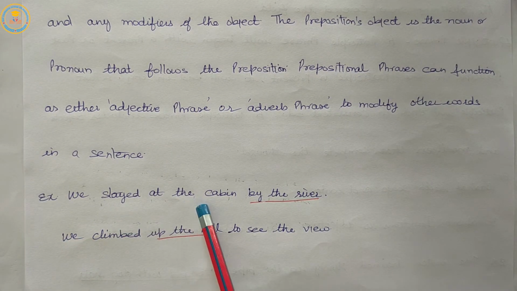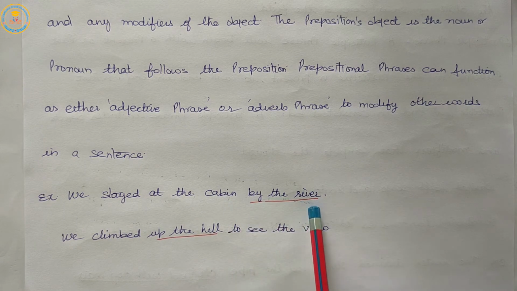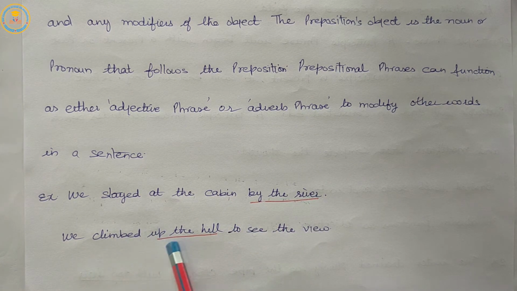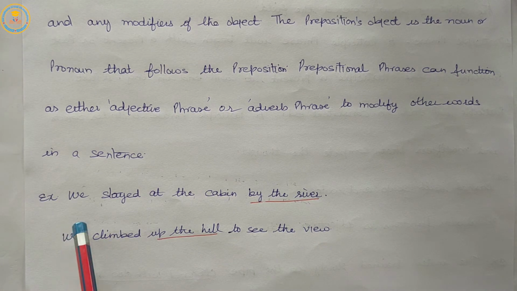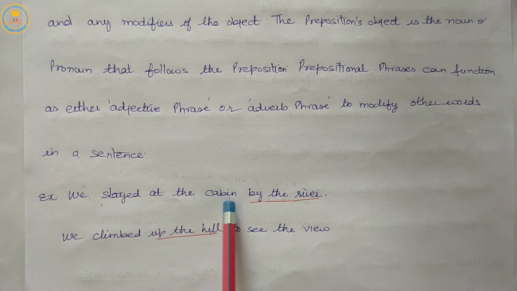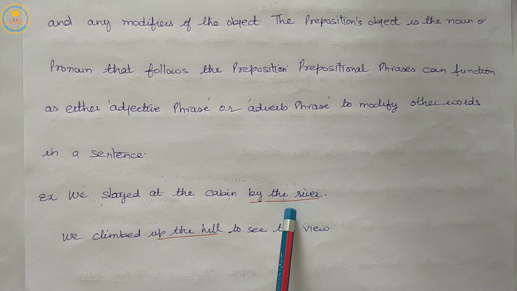Example: we stayed at the cabin by the river. We climbed up the hill to see the view. Here, first example: we stayed at the cabin by the river. By is the preposition and by the river is the prepositional phrase.